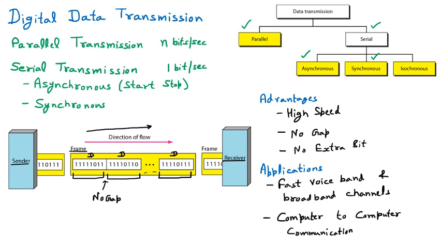Let us suppose you are watching a video on YouTube, then many pictures, many photos are coming at a continuous speed. That is not done with the help of synchronous communication. So that is the disadvantage of synchronous also. Now we are going to discuss asynchronous communication.